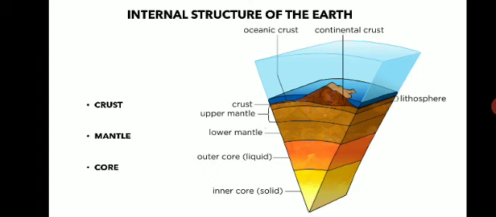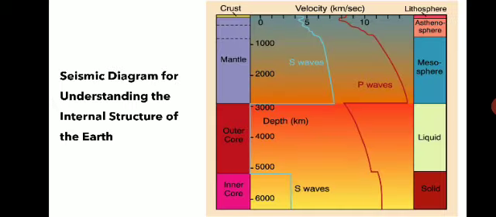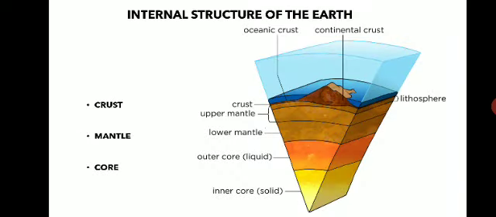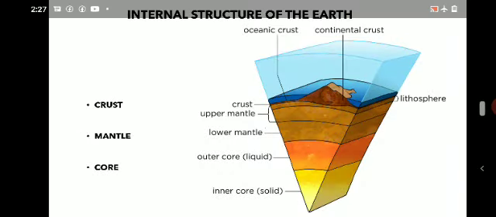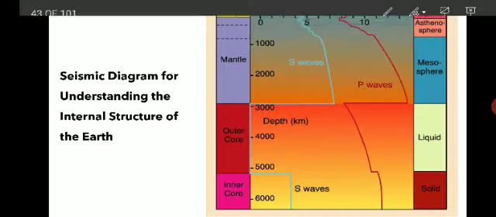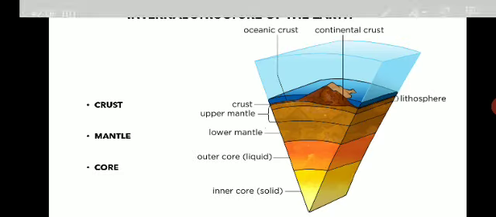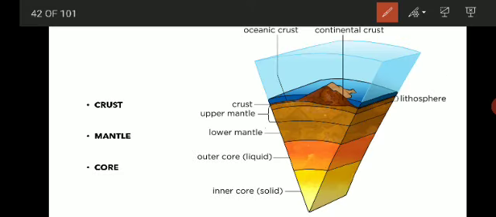We will see. Here in the figure you can see the internal structure of the earth. The earth is divided mainly into three parts: the crust, mantle and the core.